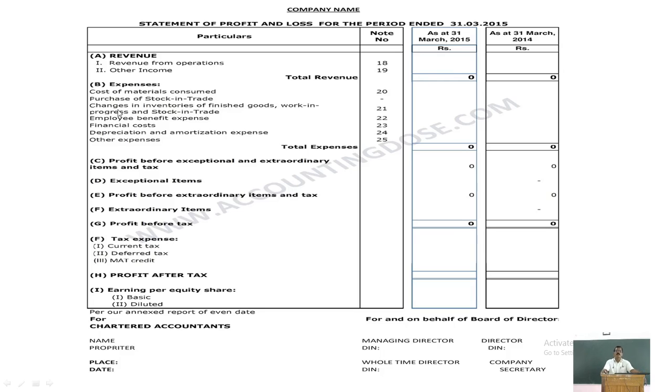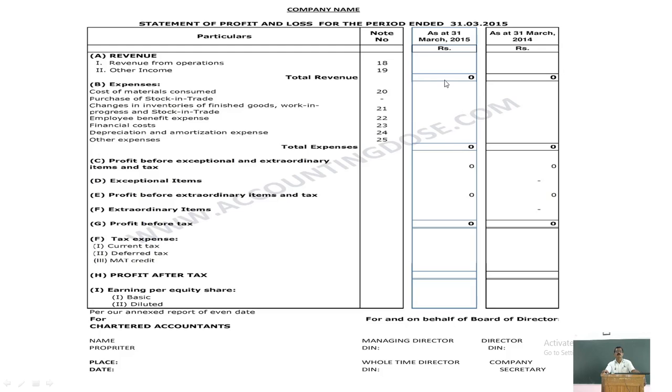Now, expenses are classified into four categories mainly. Employee benefit expenses relate to employees, finance cost relates to interest, and depreciation and amortization relate to fixed assets and intangible assets. Other expenses are like rent paid, insurance, advertisement, bad debts, and provision for bad debts. All these are shown under the other expenses category, and the total will be total expenses.